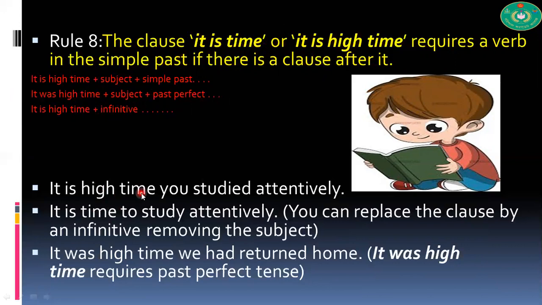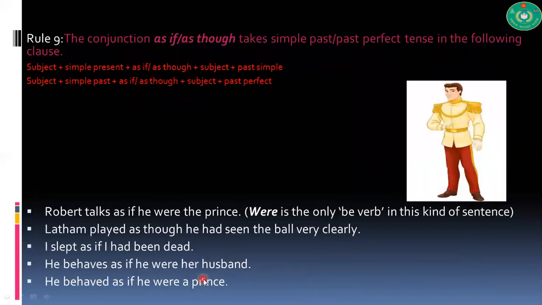This example, please. It is high time, simple present. You studied attentively, past. It is time to study attentively. So there is no clause. You can replace the clause by an infinitive, removing the subject. So that's the trick here. It was high time. We had returned home. So past tense, past perfect tense.